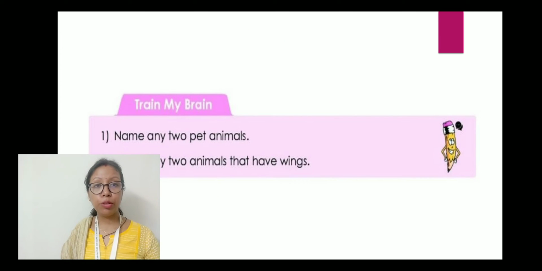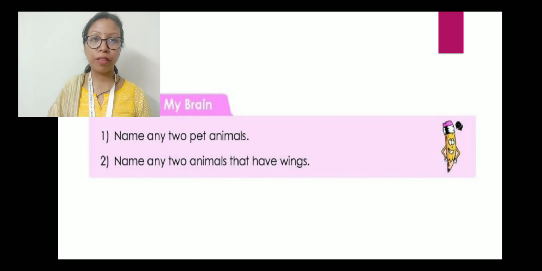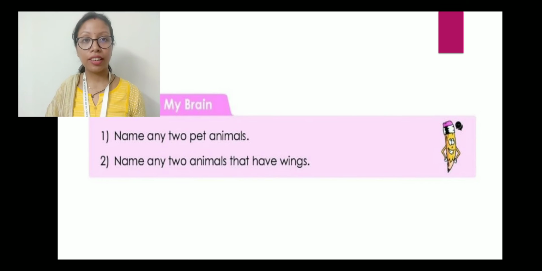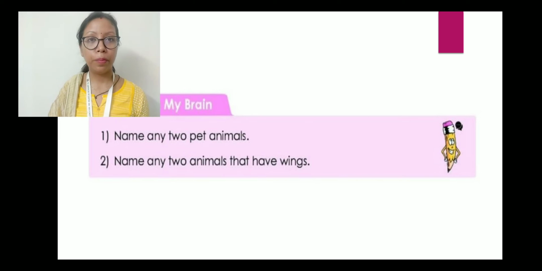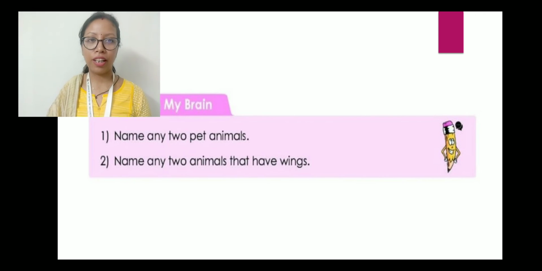Now let us come to train my brain. The first question here is, name any two pet animals. Here you can write dogs, cats, then you can write goats, pet birds, etc. It's your choice, you can write anything.